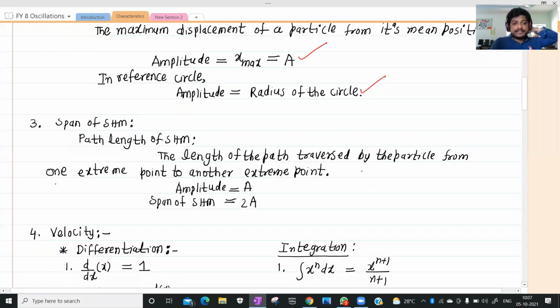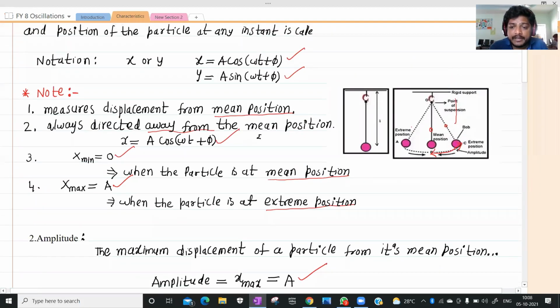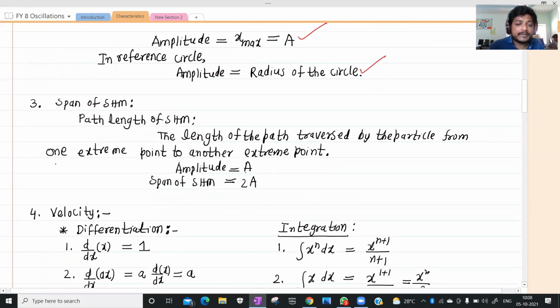Next, span of SHM or path length of SHM means the total length traversed by the particle from one extreme position to another extreme position. See this diagram. In this diagram, this is one extreme position. This is another extreme position. The particle will travel from one extreme position to another extreme position. This is nothing but 2 times the amplitude. The span of SHM is nothing but 2 times the amplitude.